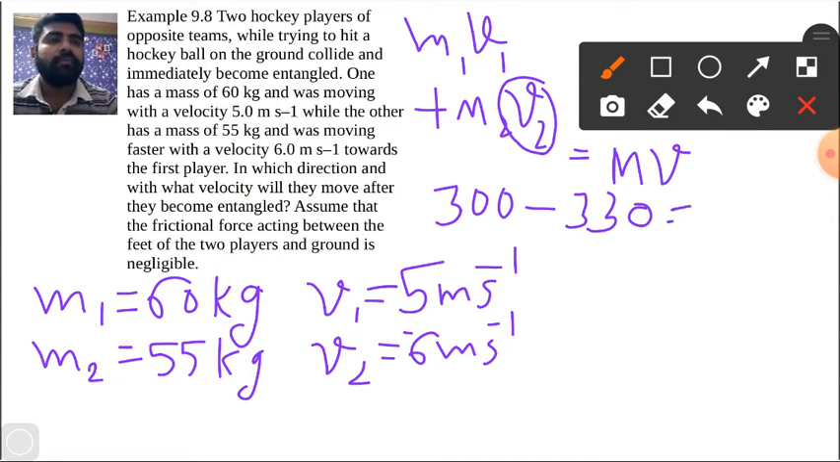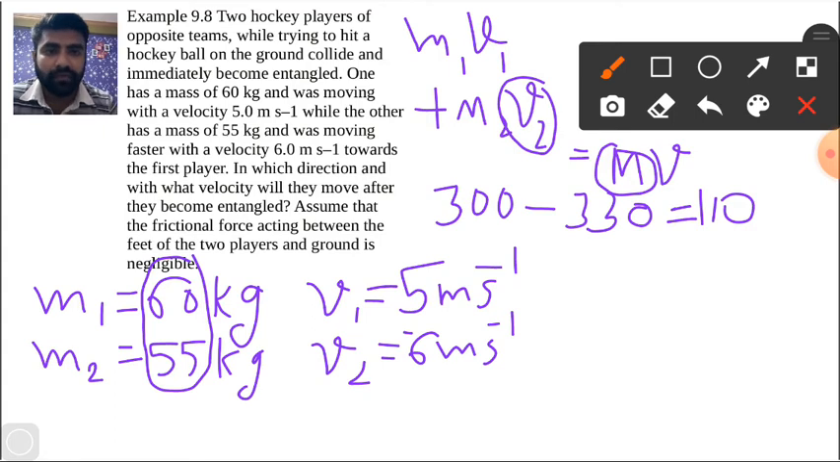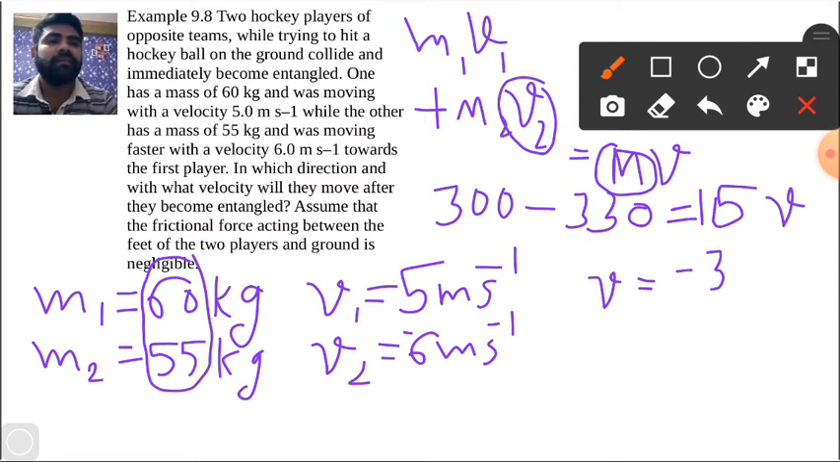And now the final momentum, capital M. After colliding they will move in the same direction, so for this capital M we should sum the two masses, and that will be 115. So 115 is our total mass, and the final velocity v is what we have to find. Simply, v is equal to 300 minus 330, that is minus 30, upon 115.